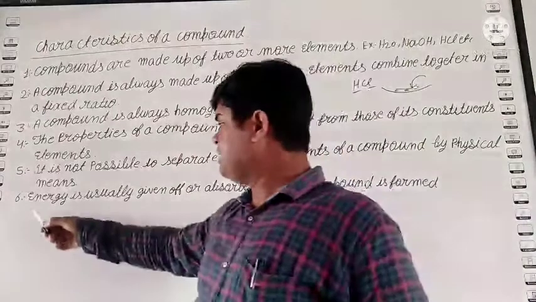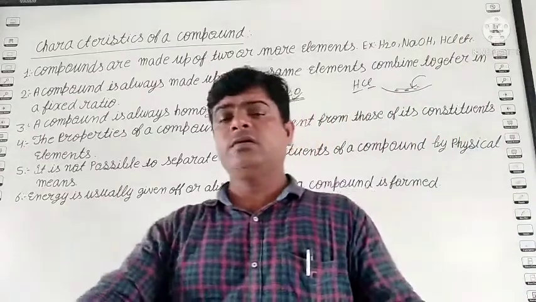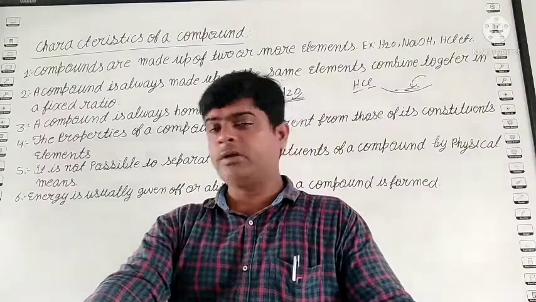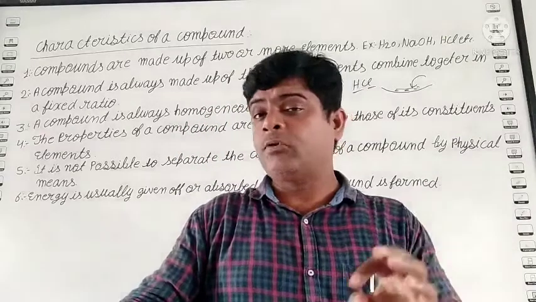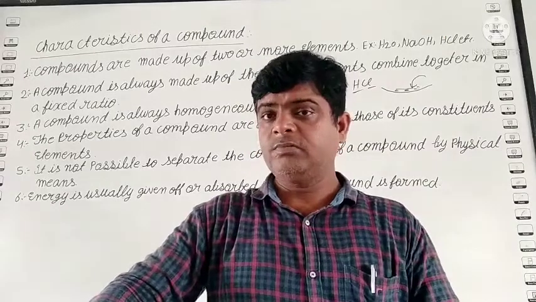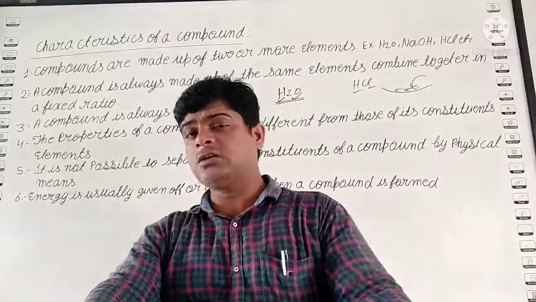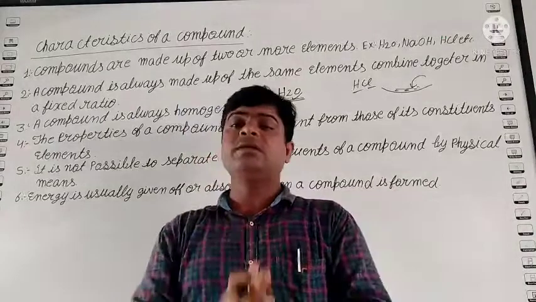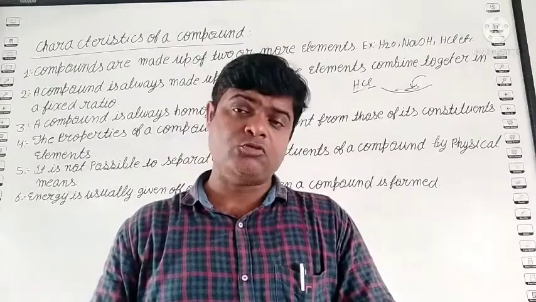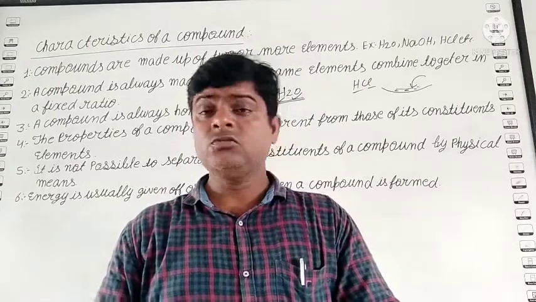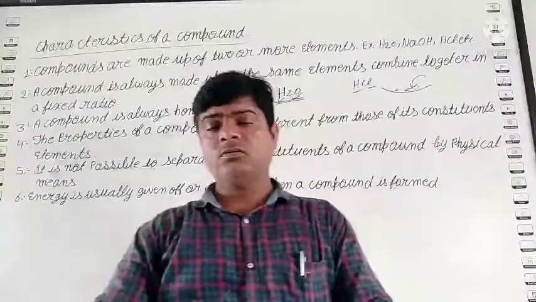Next one, energy is usually given off or absorbed when a compound is formed. Student, in a chemical reaction, when any new compound becomes formed, the bonds break. Some atoms lose electrons, some atoms gain electrons and form a new compound. In such a process, some energy is released or some energy is absorbed. Okay student? So these are some points, some characteristics of a compound. Okay student?